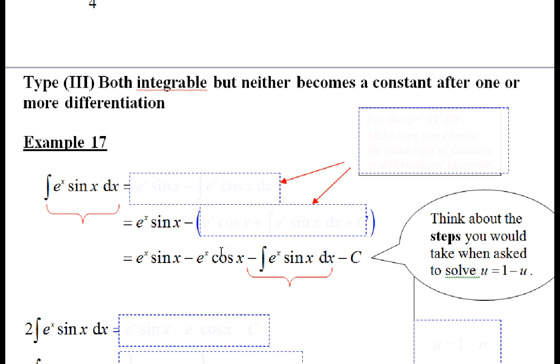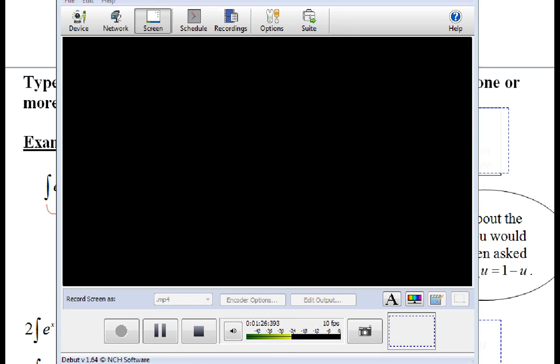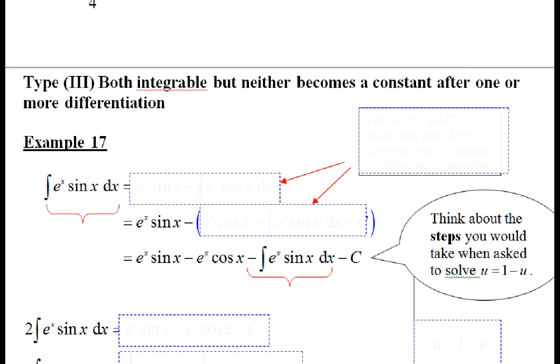Okay, never mind. Choose something. Do something. No choice. Eeny, meeny, miny, moe. Choose one. I would choose to integrate e to the power of x and differentiate sin x. Later you realize the choice doesn't matter, but I'm just using this as an example. So, ILATE, yeah? Let's do this together.